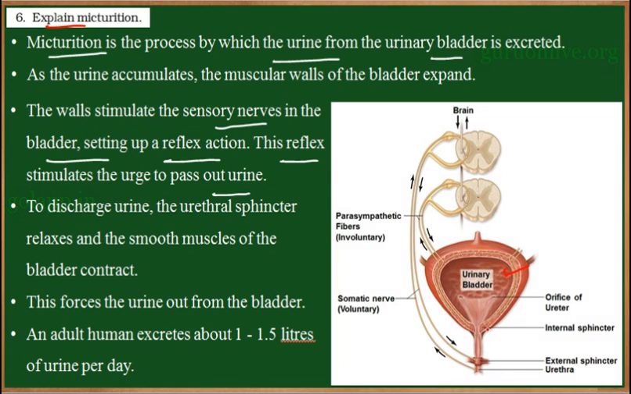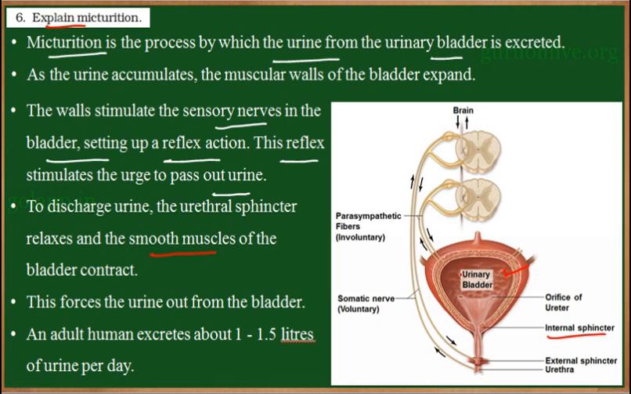Now, the urinary bladder has a sphincter called the internal sphincter. This sphincter is involuntary in nature. It is made up of smooth muscles. So, that means the sphincter cannot be opened under our will. So, it is under the control of the central nervous system.